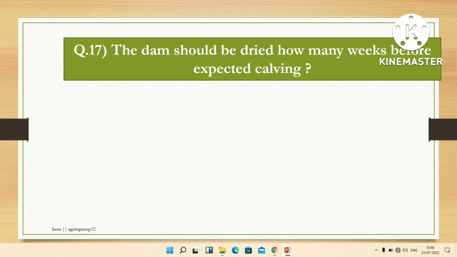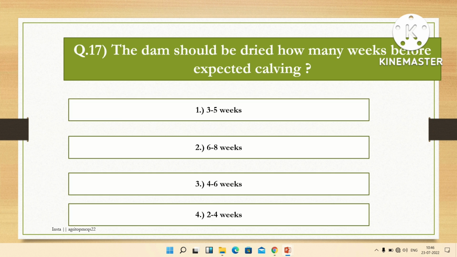The next question is, the dam should be dried how many weeks before expecting calving? Options are 3 to 5 weeks, 6 to 8 weeks, 4 to 6 weeks, 2 to 4 weeks. The right answer is 6 to 8 weeks. Around 2 months before calving, the dam should be dried.